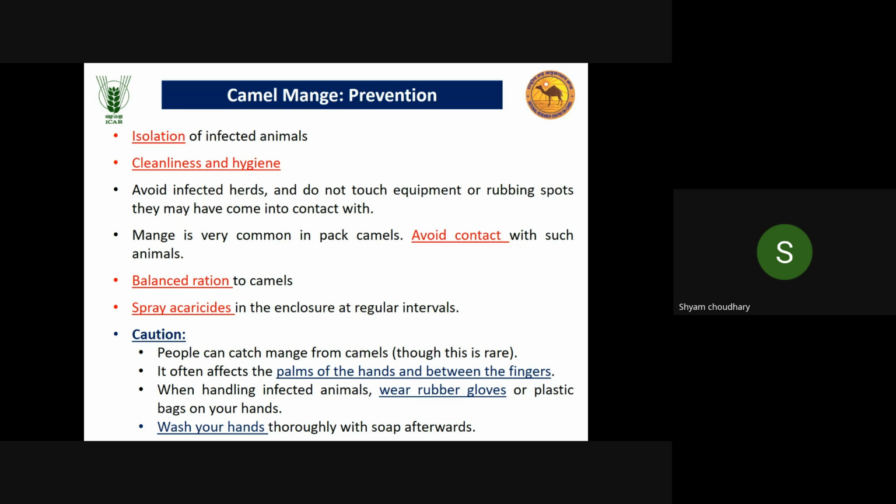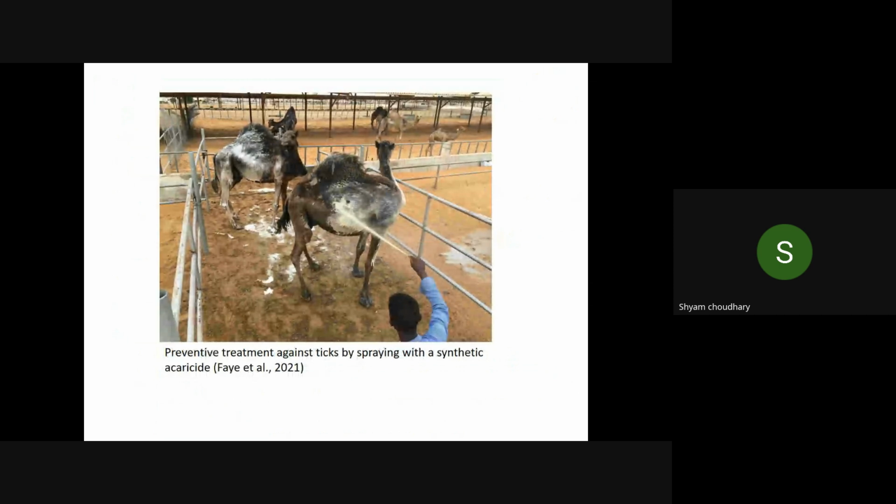Caution: the palm of the hand and between the fingers. The person should wash his hands when handling healthy animals after treating the infected animal. So these are the preventive methods. You can see how spraying is done in this picture